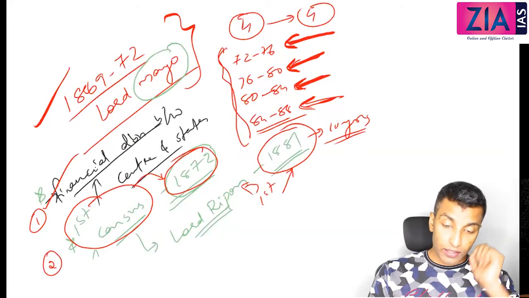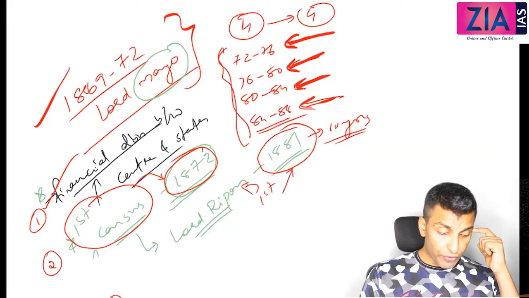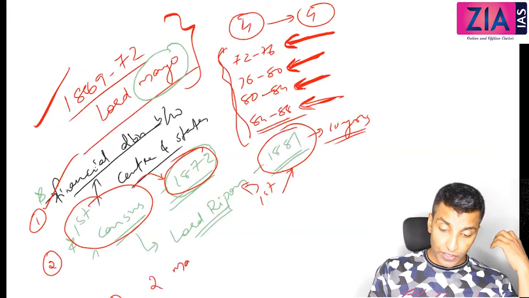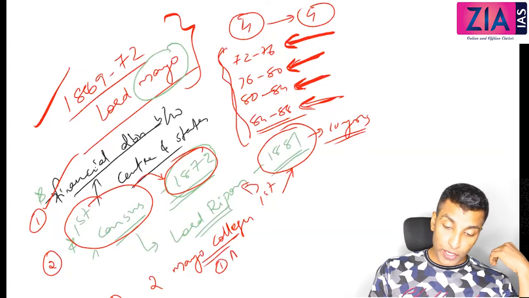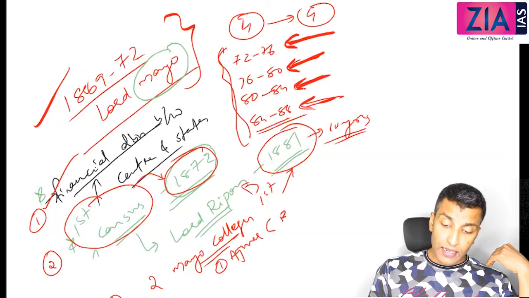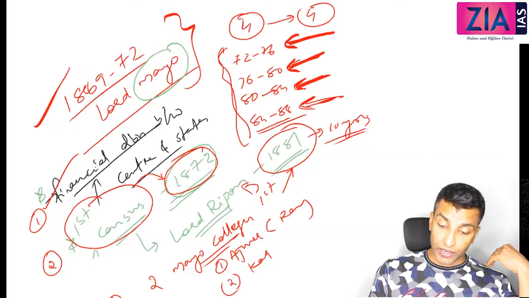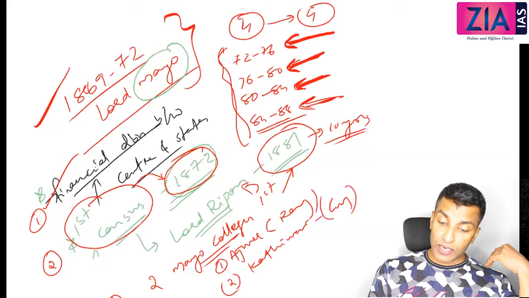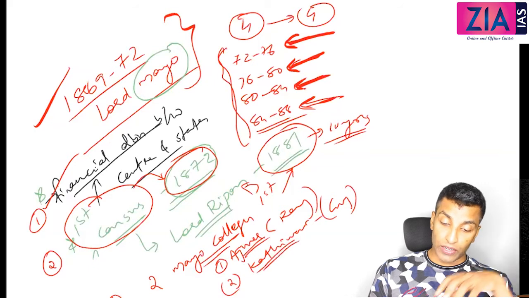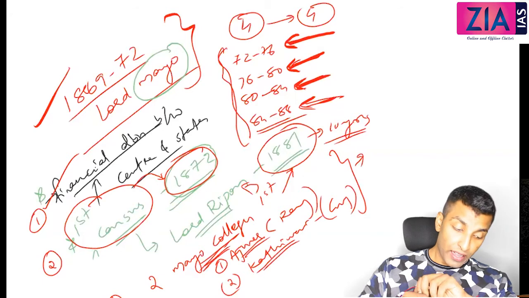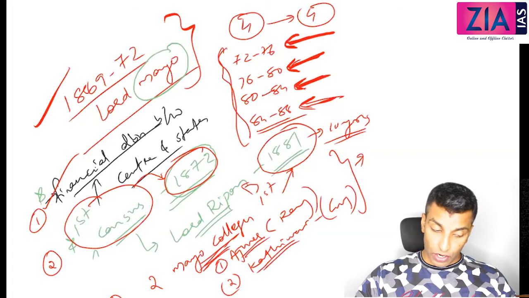Now the third point that we need to know from Mayo is that he set up two Mayo colleges. One was in Ajmer. Okay, you know where Ajmer is? Ajmer is in Rajasthan. The other was in Kathiawar, in Gujarat. So one was in Ajmer and the other was in Kathiawar. So two Mayo colleges. Now what is the objective of these Mayo colleges? These are modern colleges.